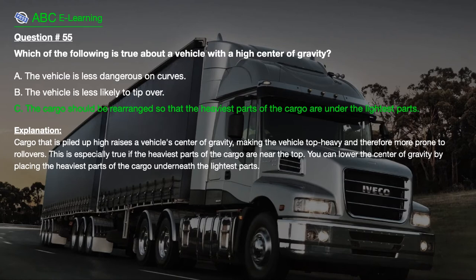The correct answer here: C. The cargo should be rearranged so that the heaviest parts of the cargo are under the lightest parts. Explanation. Cargo that is piled up high raises a vehicle's center of gravity, making the vehicle top heavy and therefore more prone to rollovers. This is especially true if the heaviest parts of the cargo are near the top. You can lower the center of gravity by placing the heaviest parts of the cargo underneath the lightest parts.